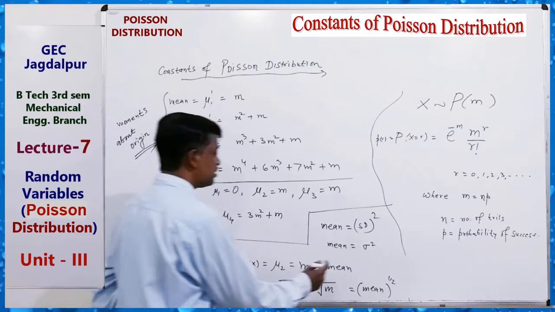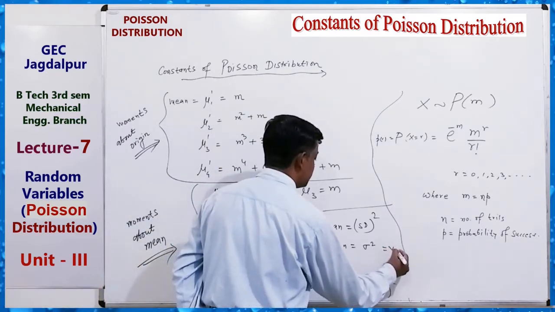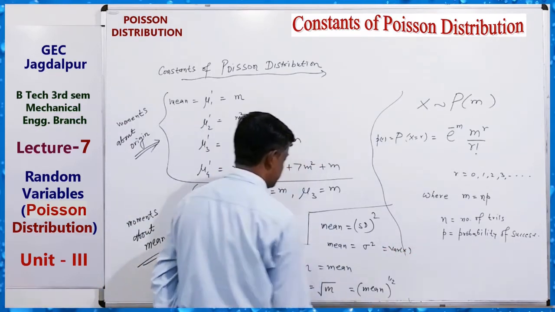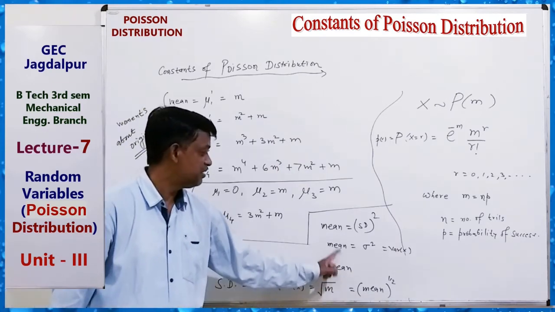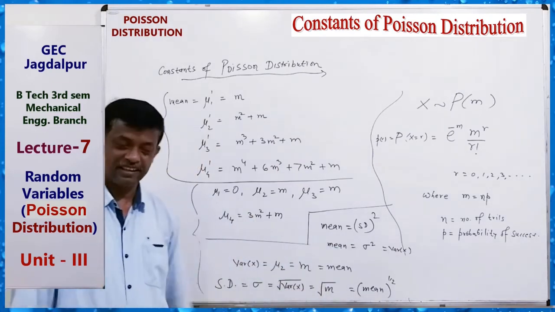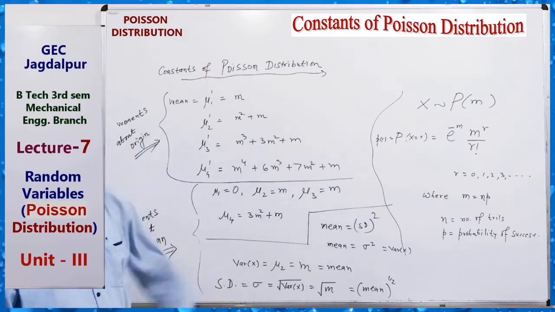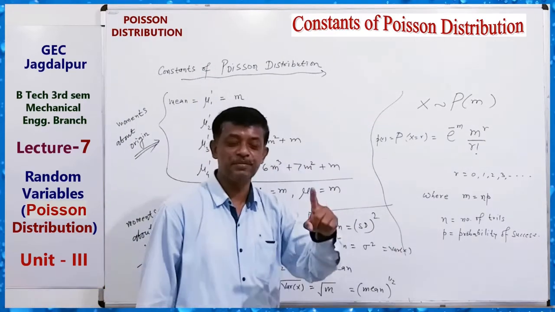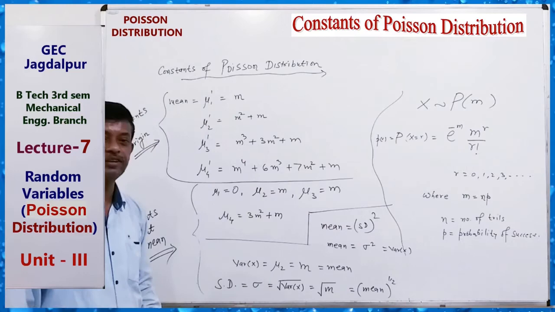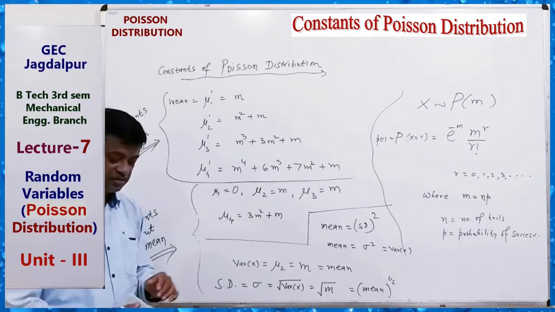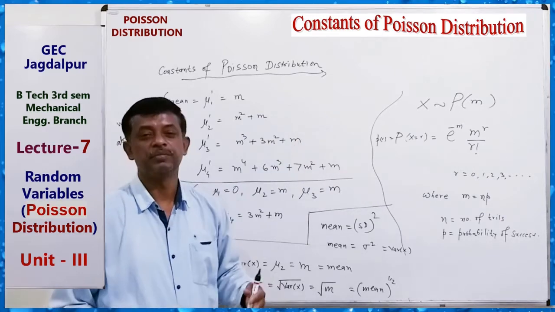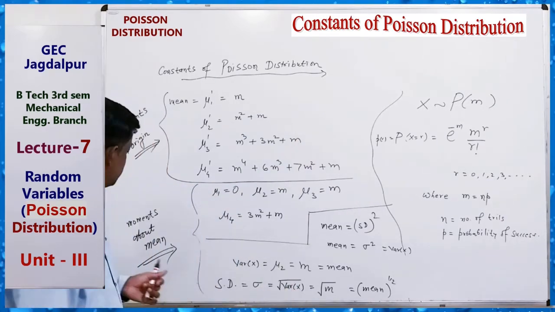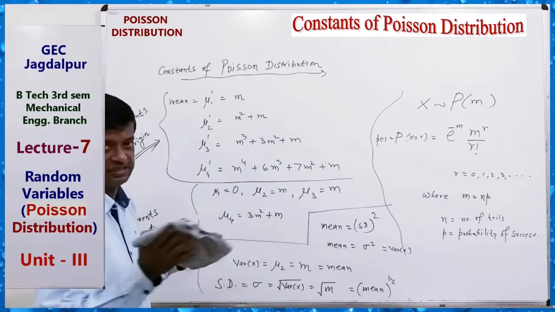And sigma square equals what? Variance x. Okay? Variance equals mean, equals variance. These are the constants for Poisson distribution. So remember it. Very, very important for solving questions. Also, questions may be asked such as find all the constants, or mean, standard deviation, variance of Poisson distribution.